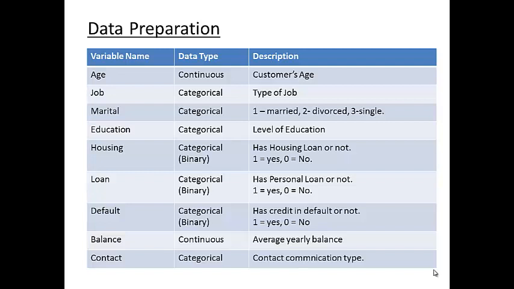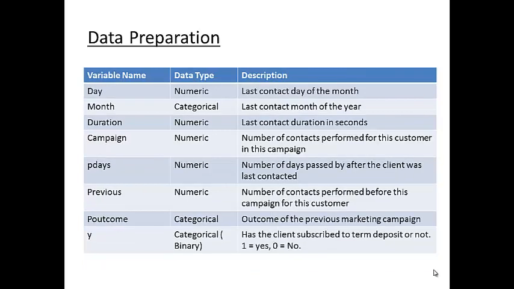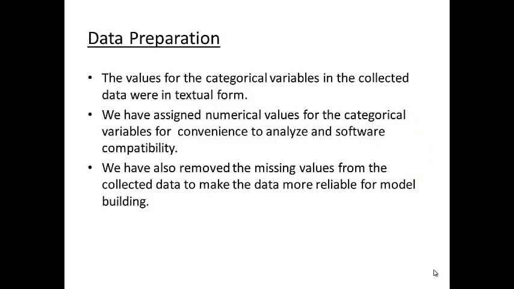We also have the customer's average yearly balance. Contact is the communication type, whether a customer has been contacted through cellular or mobile phone, etc. Here you can see the variable names and data types of the different variables we have used. Day is the last day of contact, and month is the last contact month. Categorical variables are job, marital status, education, default, and duration, which tells us how much time the customer has spent in the last campaign when he has been contacted.